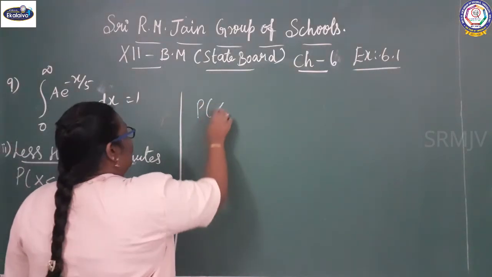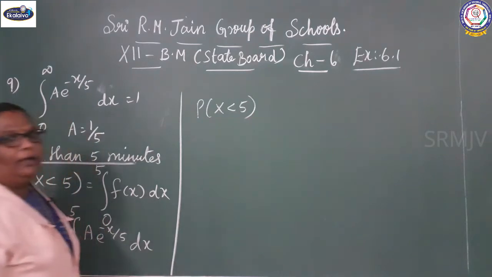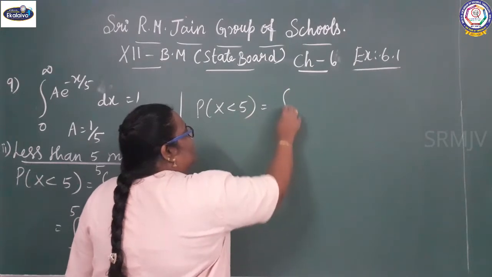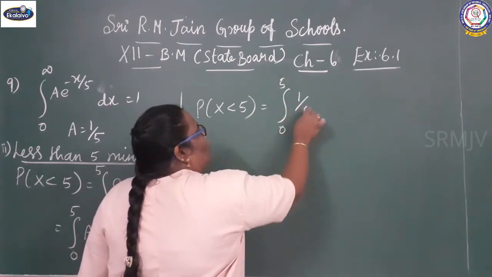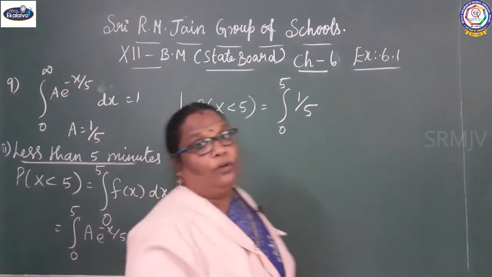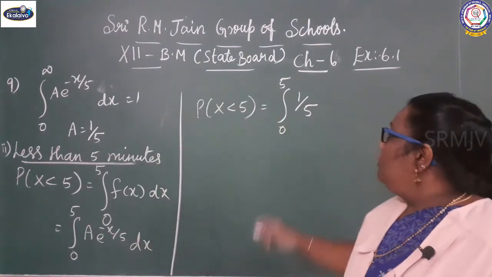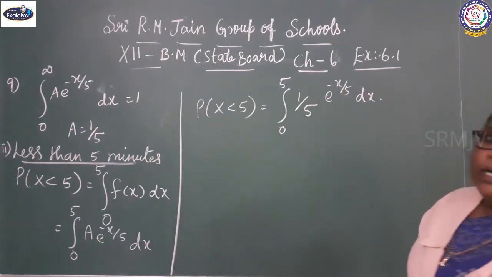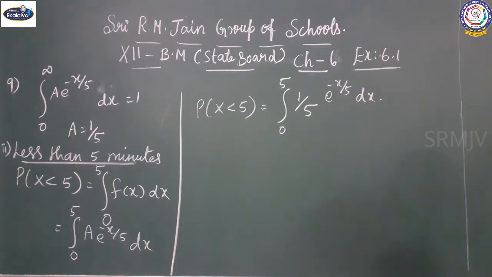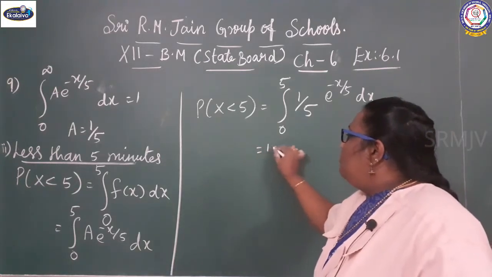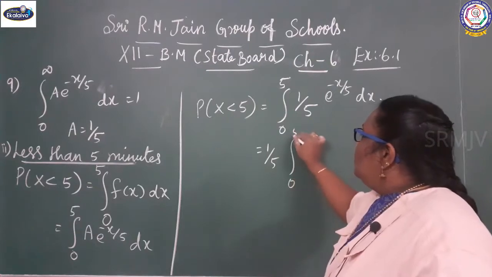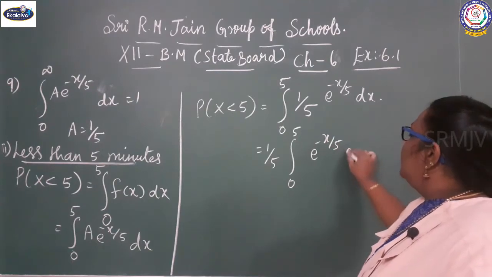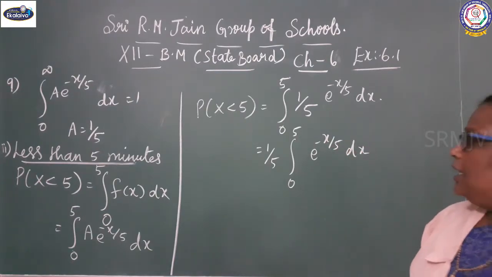So P of x less than 5 equals integral 0 to 5 of 1 by 5 e power minus x by 5 into dx. 1 by 5 is constant, take it out.